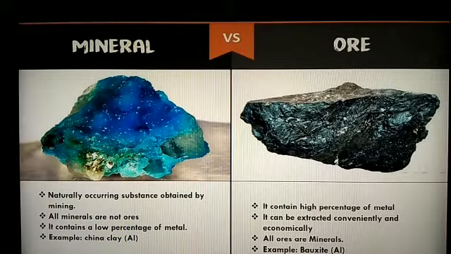We have a minimum or low percentage of metal, so mineral is not a good one to introduce into the extraction process. The mineral is a raw material that we get from the earth crust. So the mineral consists of impurities.